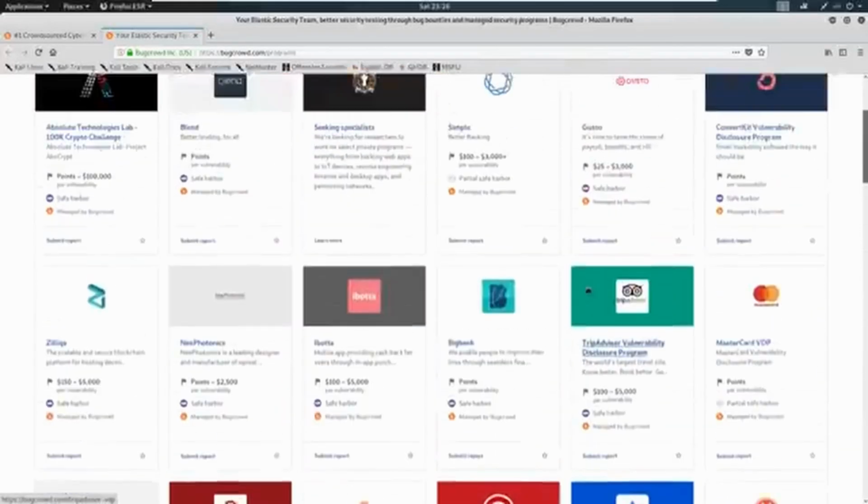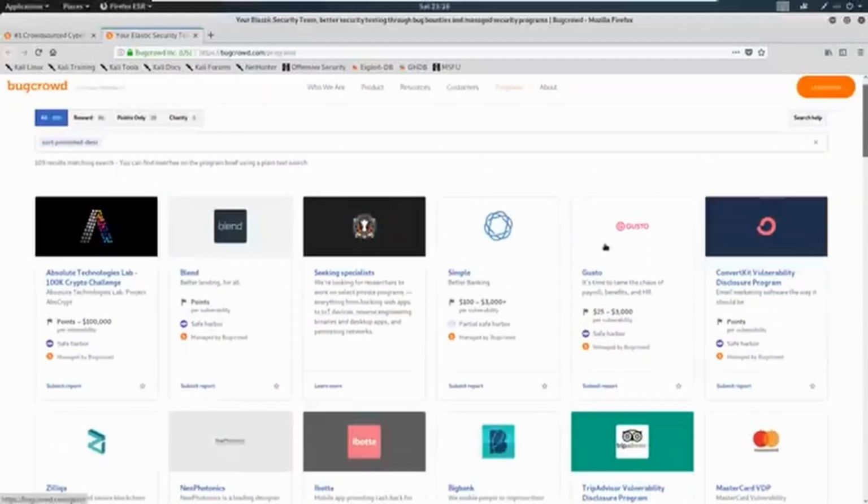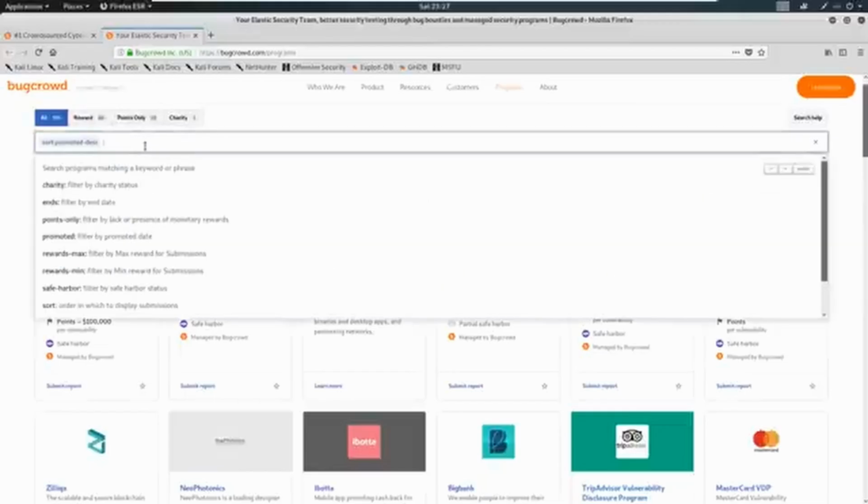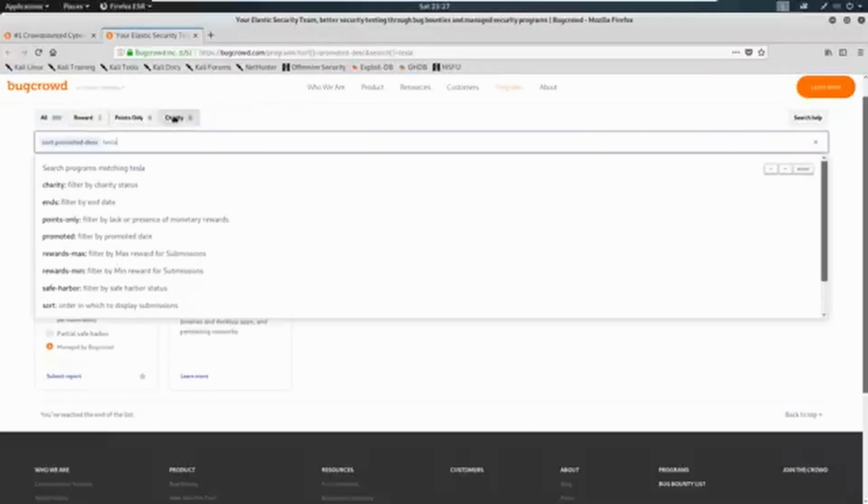Anything that you can imagine probably has a bug program if it's reputable, okay? Any of the big names most likely have a bug program. So here you could see what's based on reward, what's based on charity, and what's based on points only. That's how the bug bounties are rewarded. Some of them are not all cash. Some of them are just for points and for kudos, and the other ones are for charity.